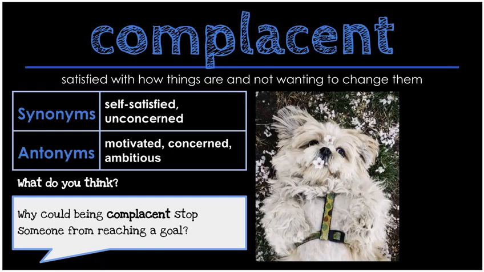From the text: Jess was glad to escape the shed and the complacent company of Miss Bessie. Some synonyms might be self-satisfied or unconcerned. Some antonyms might be motivated, concerned, or ambitious. What do you think? Why could someone being complacent stop someone from reaching a goal?